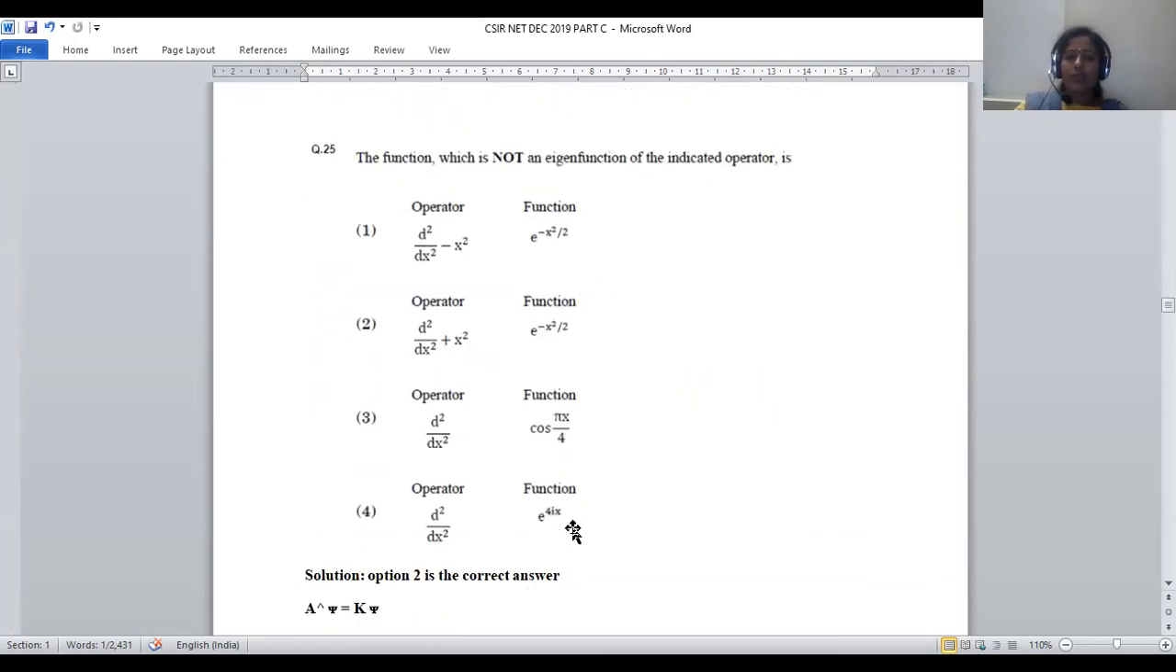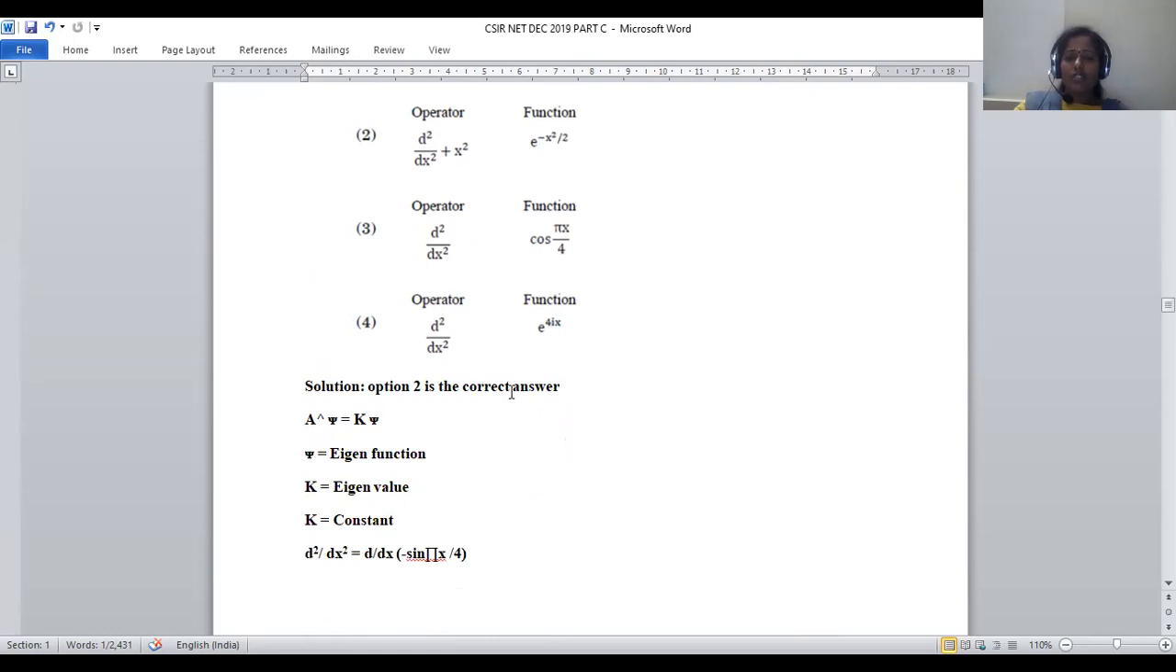Let us move on to question number 25. We have to find the function which is not an eigenfunction of the indicated operator. Operator and function both are given, and we have to predict which is not an eigenfunction. In order to predict that, we go with the simplest terms first. The simplest terms are option number 4 and option number 2. Later we will go with 1 and 3, right?